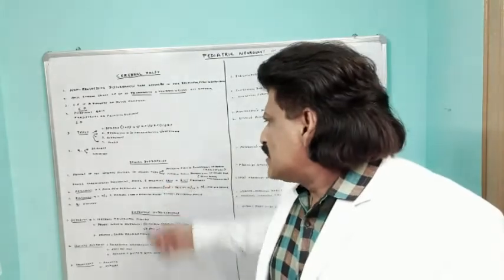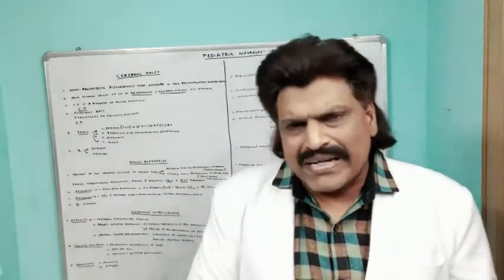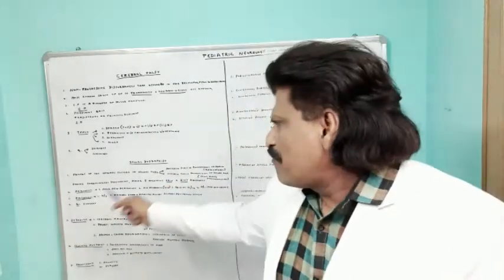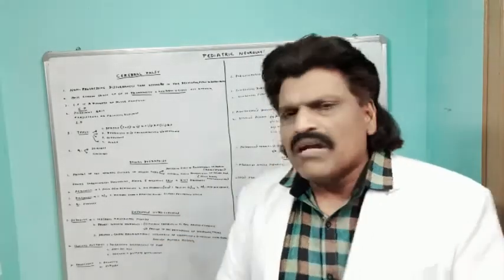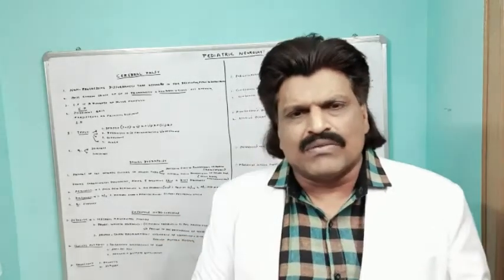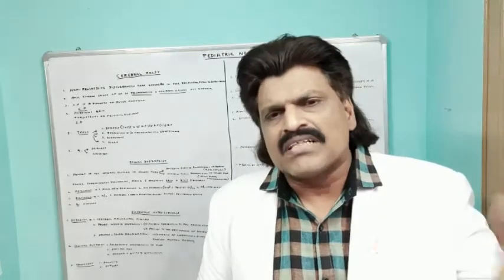Next we shall discuss spinal dysraphism. What is spinal dysraphism? It is the failure of the normal closure of the neural tube. The brain and the spinal cord structures are formed from the neural tube. We have the anterior pore from which the brain develops and the posterior pore from which the spinal cord develops.